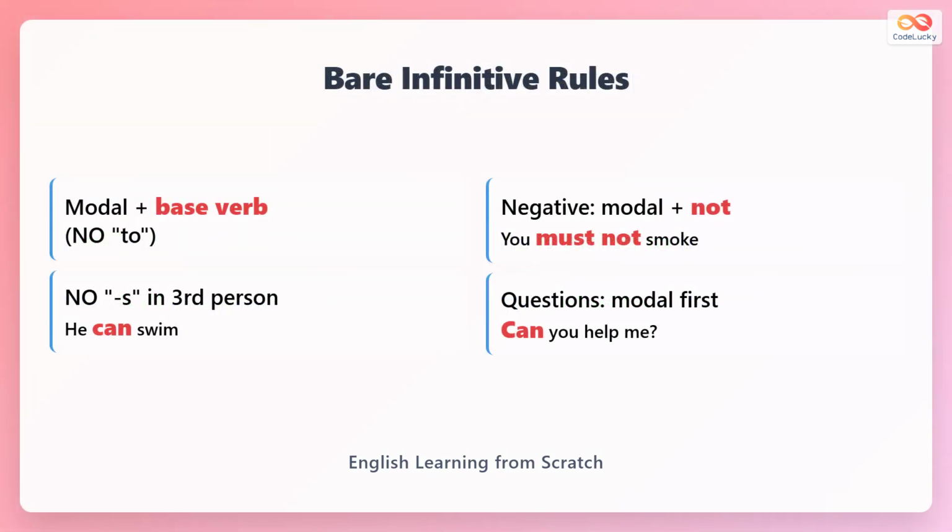After a modal verb, always use the base form of the verb without to. Do not add s for third-person singular. For negatives, place not after the modal verb. Questions start with the modal verb followed by the subject and base verb.